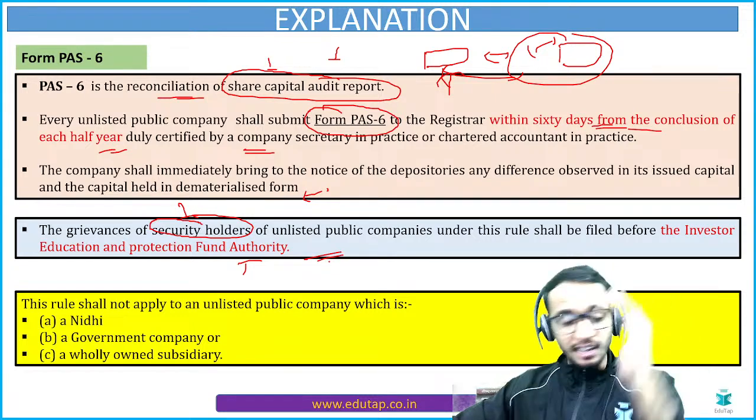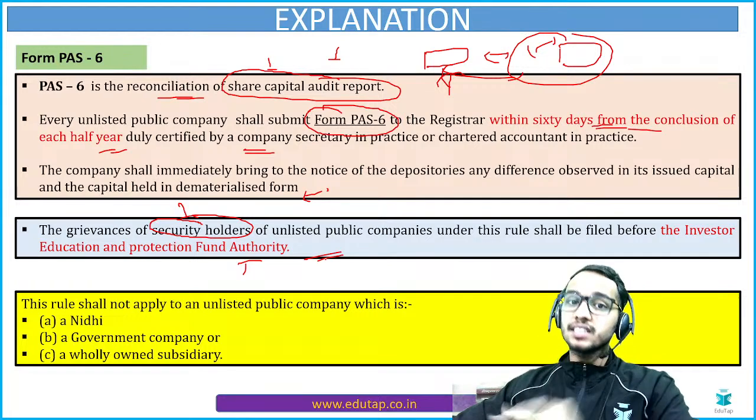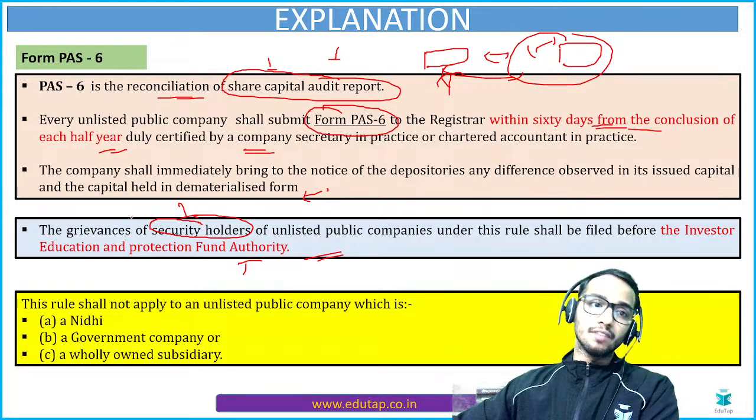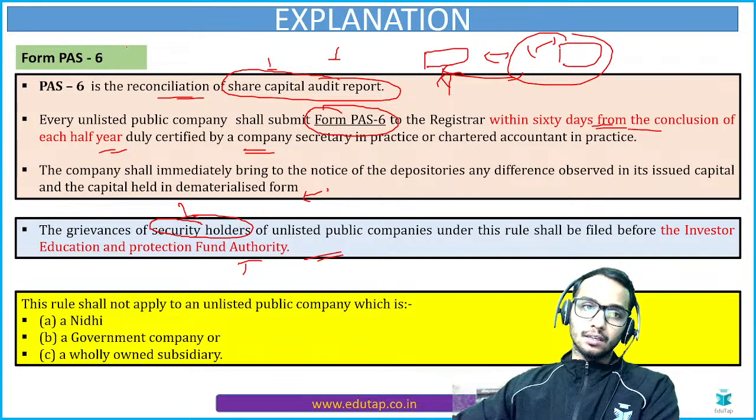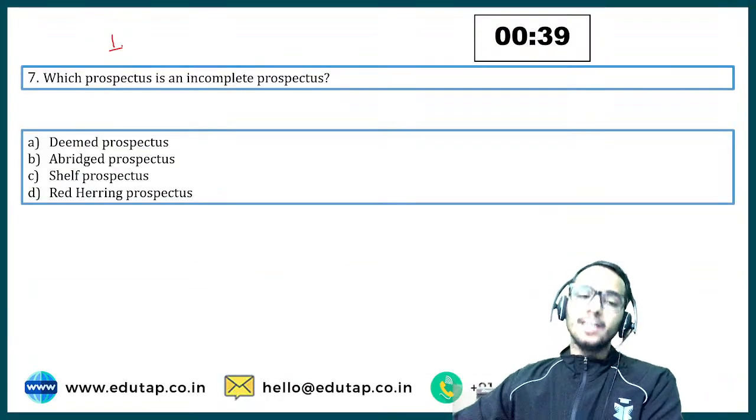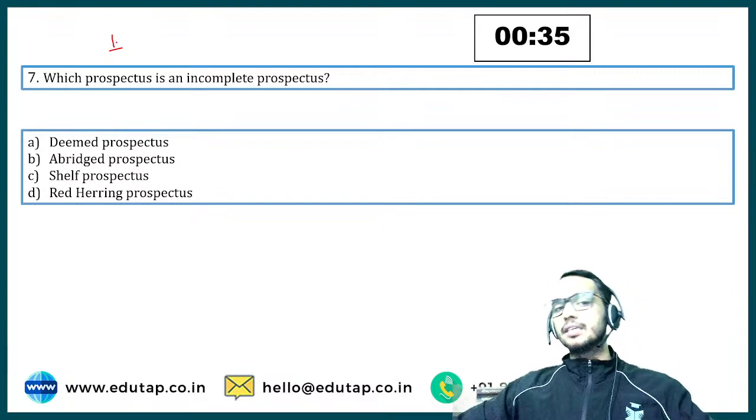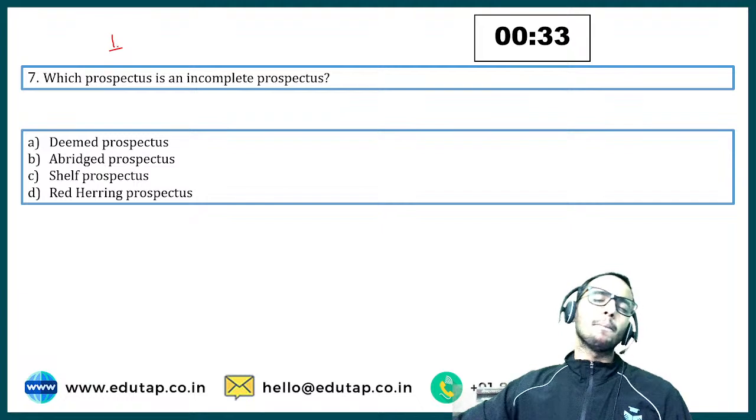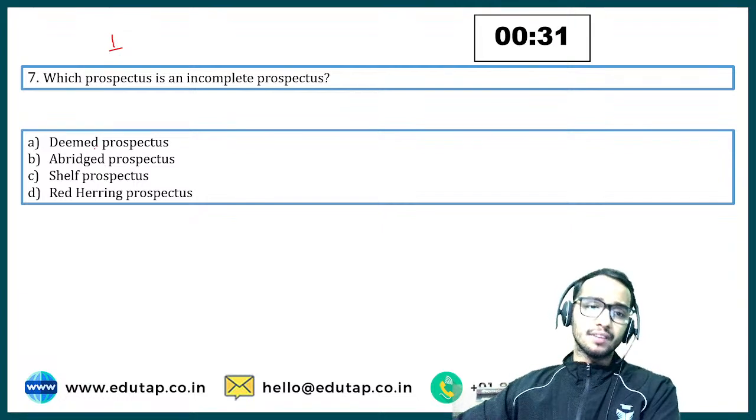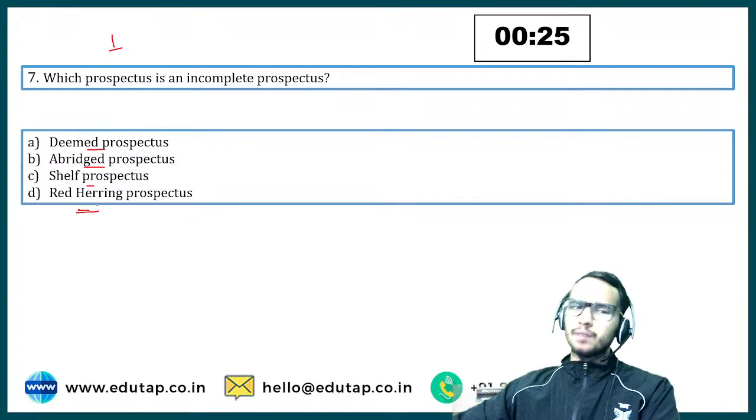Now the details are clear. We have discussed PAS 6 in detail, and I have even given you the logic behind the name of this form, PAS, right? Okay. Let's move to the seventh question, which says: which prospectus is the incomplete prospectus? Now we have deemed prospectus, abridged prospectus, shelf prospectus, and red herring prospectus.